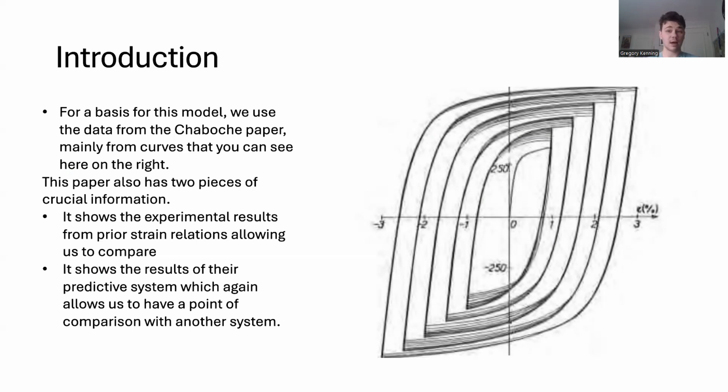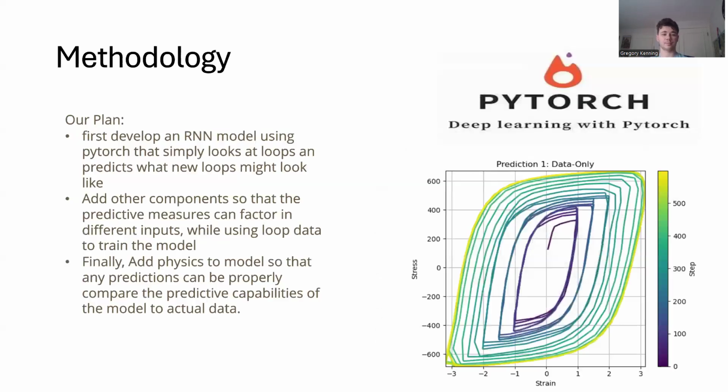This paper, while having our data, also has two pieces of crucial information. The first piece is that it shows the experimental results of how prior strain relations can affect stress-strain conditions, which again is a great source for us to compare our final AI results to an actual experimental result. And within the paper it has its own predictive system, which again is a really nice comparison point for us to compare our prediction to their predictions within their paper.